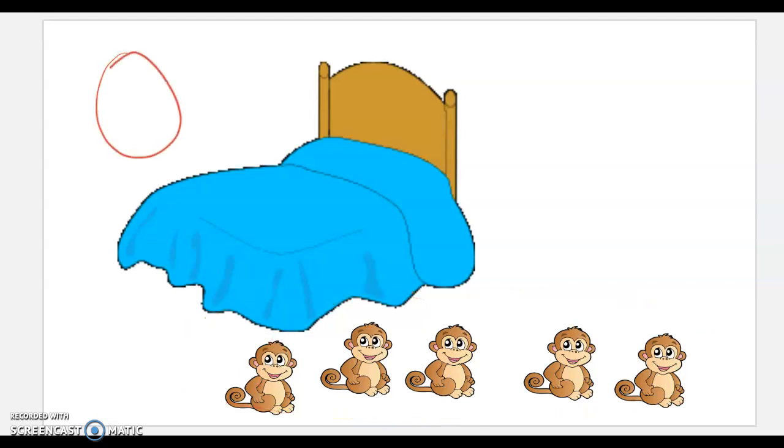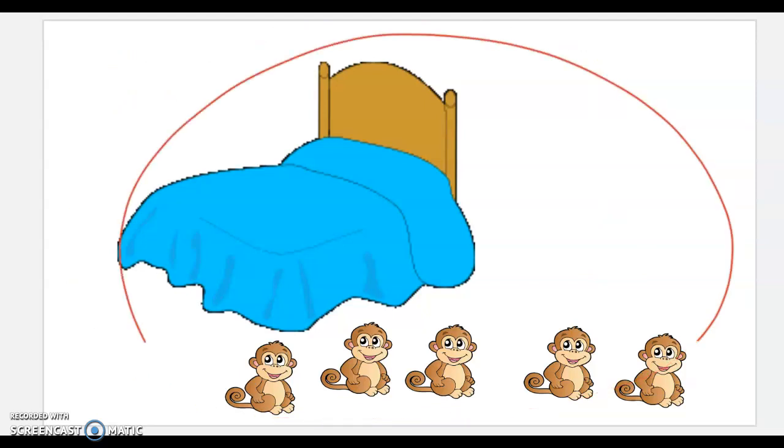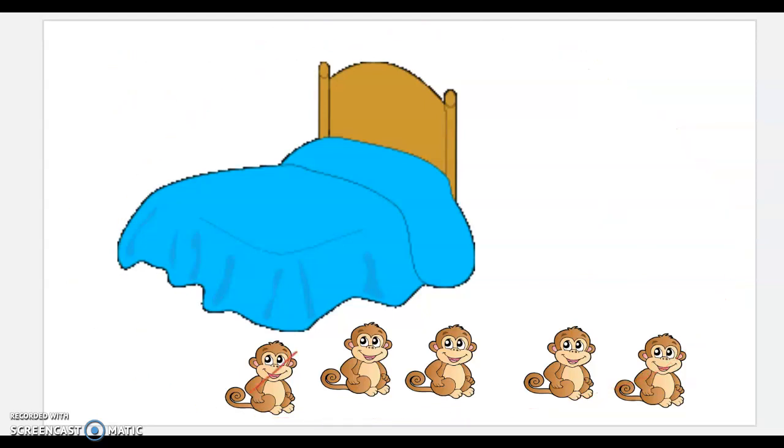So 0 monkeys plus 5 monkeys is 5 monkeys altogether. Let's count and see. 1, 2, 3, 4, 5. So 0 monkeys on the bed plus 5 monkeys on the floor equals 5 monkeys all together. Let's count again and see. 1, 2, 3, 4, 5.